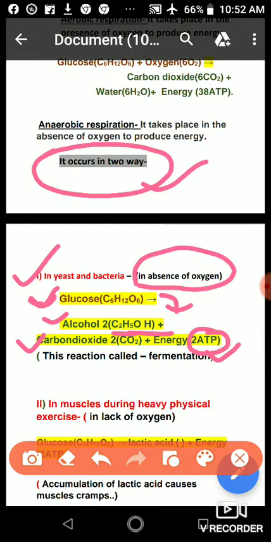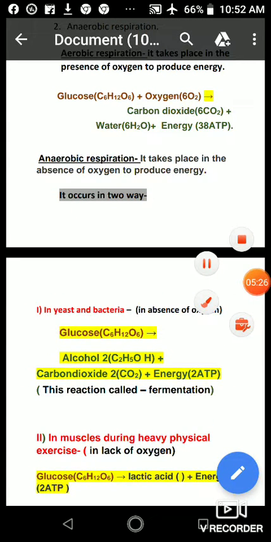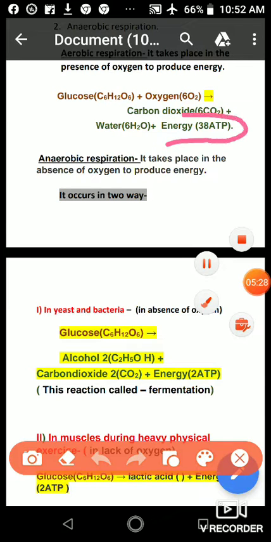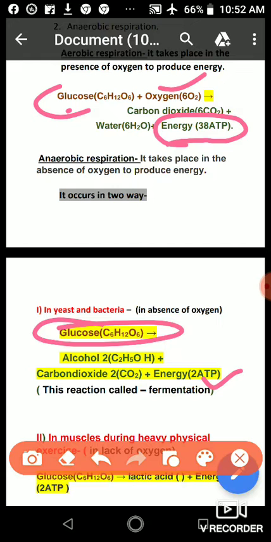As I have told you, in aerobic respiration 38 ATP molecules are released when glucose breaks down in the presence of oxygen. But when glucose breaks down in the absence of oxygen, it gives 2 ATP energy molecules, along with alcohol and carbon dioxide. So this reaction is also called the fermentation reaction.